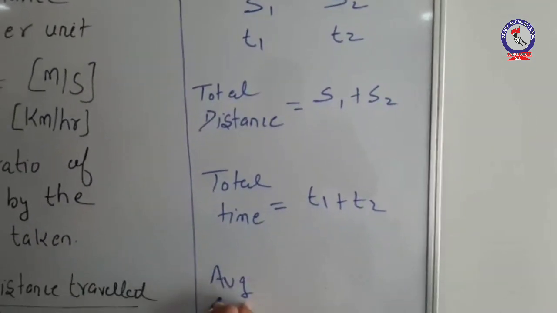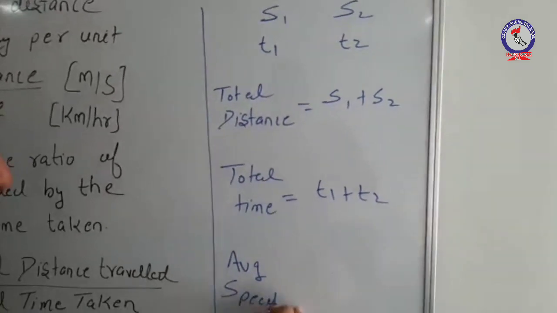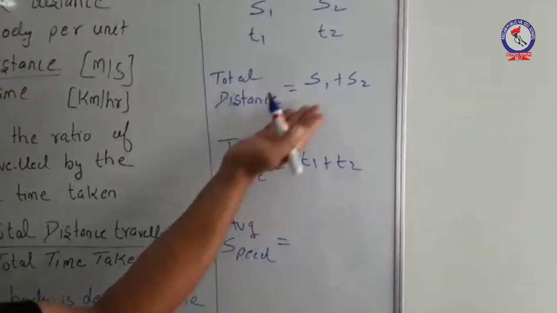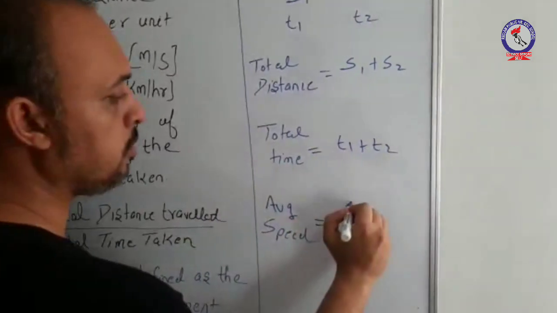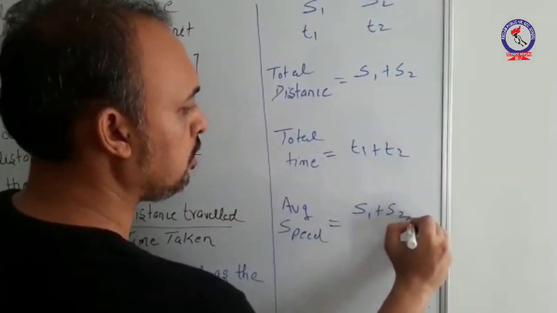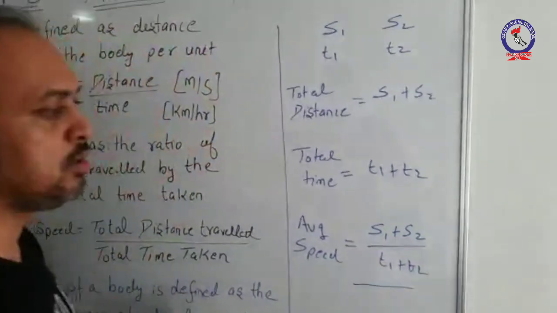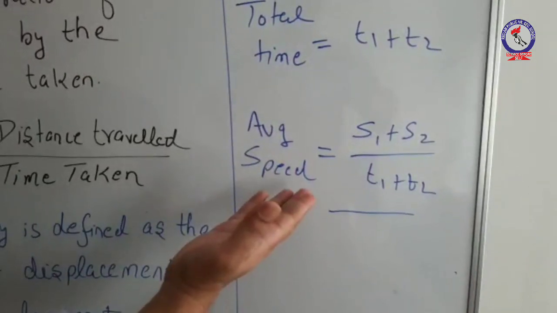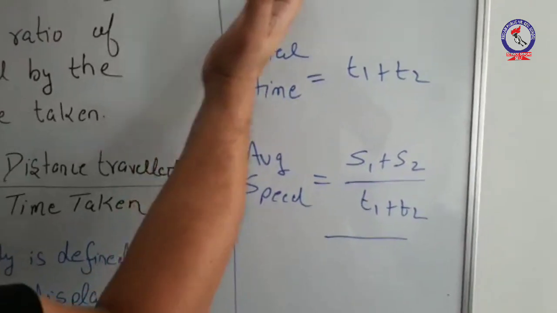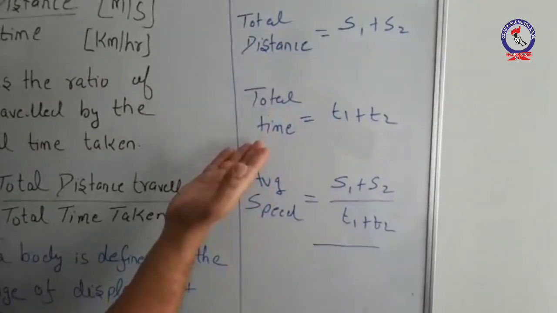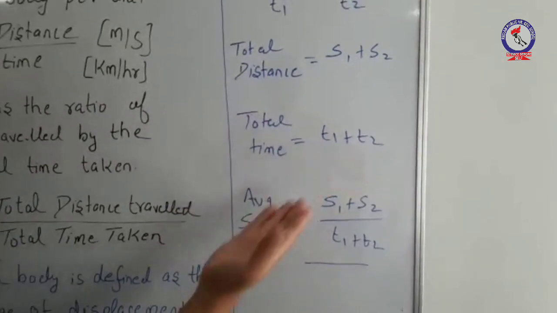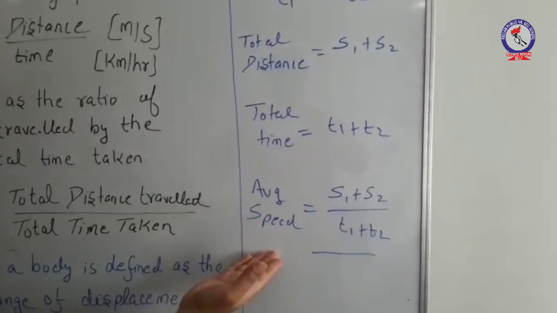Therefore, average speed is the total distance over total time, that is (s1 plus s2) upon (t1 plus t2). In this condition, we calculated the total distance first, then the total time, and then we calculated the average speed.